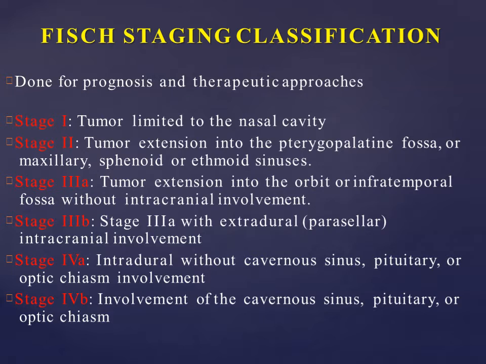The Fisch staging classification grades the JNA, and it is basically for prognosis and therapeutic approaches. Stage 1, the tumor is limited to the nasal cavity. In stage 2, the tumor extends into the pterygopalatine fossa, the maxillary, sphenoid, or ethmoidal sinuses. Stage 3A, the tumor extends into the orbit or the infratemporal fossa without intracranial involvement. Stage 3B includes stage 3A with extradural intracranial involvement.